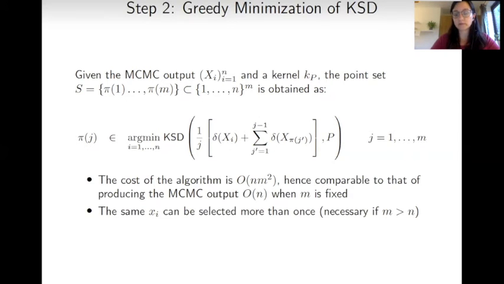It is possible to show that the cost of this algorithm is at most n times m squared. And so it is comparable to the cost of producing the MCMC output when the cardinality of the point set that we produce is fixed. So it is possible to see that the same point xi can be selected more than once, and this condition is actually necessary if m is larger than n.